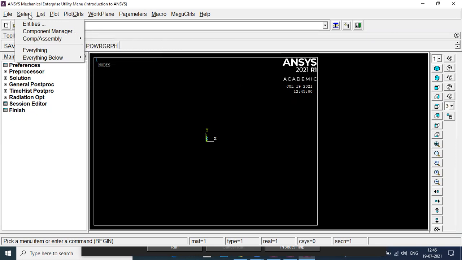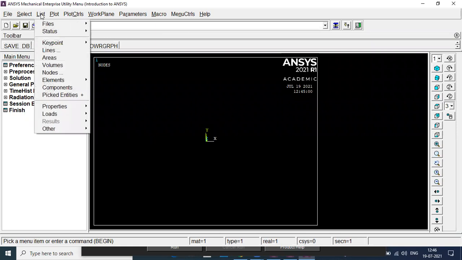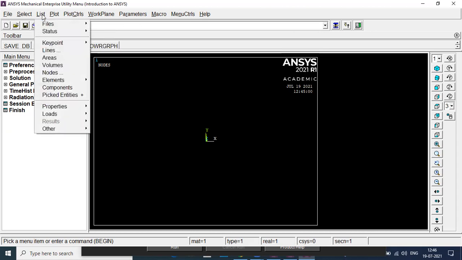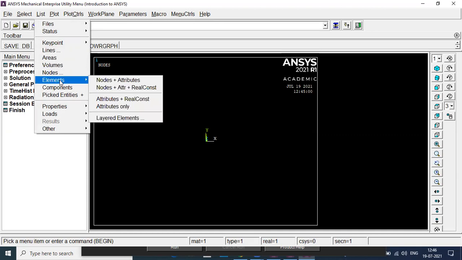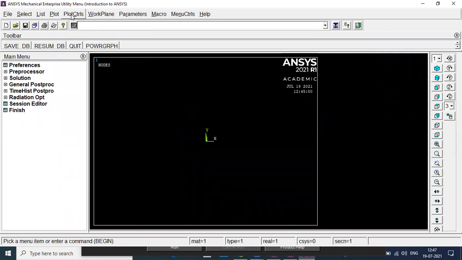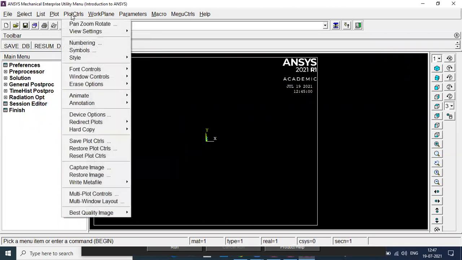Now if you look at the list option, on the screen there will be multiple elements and multiple nodes. If you want to see how many nodes are there, how many elements are there, you need to go to list. You can see how many elements, how many nodes, how many forces and how many reactions are available. All those things you can select. Is that okay to all of you? Yes, sir.